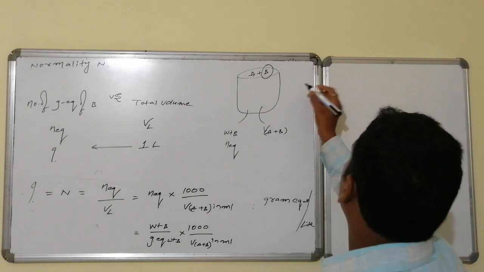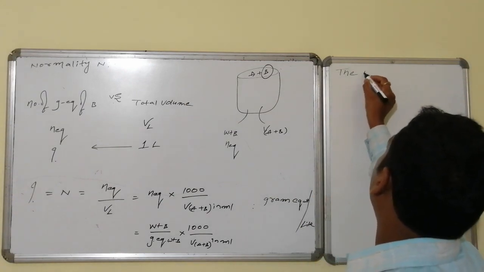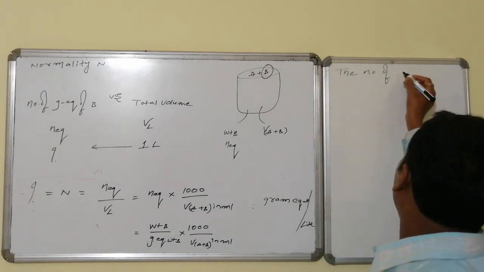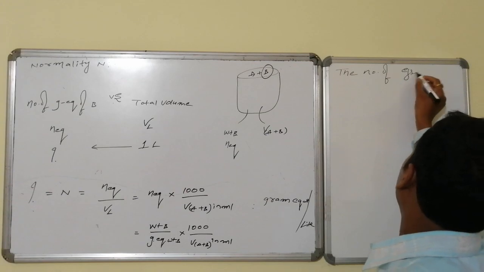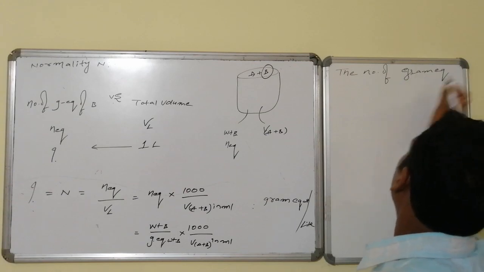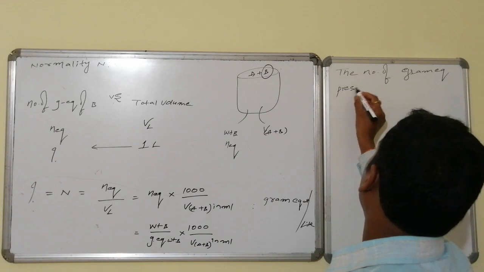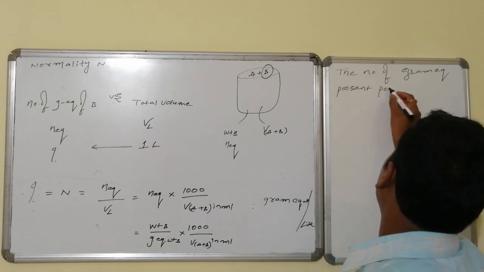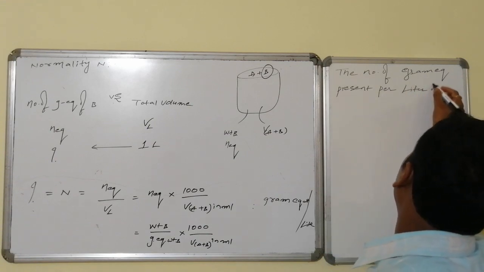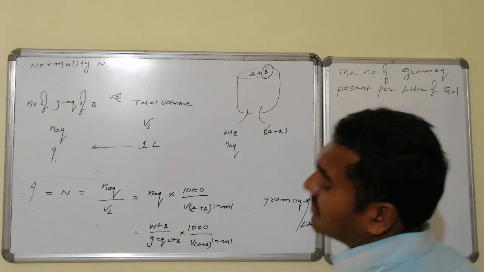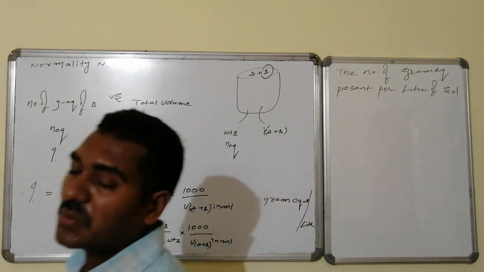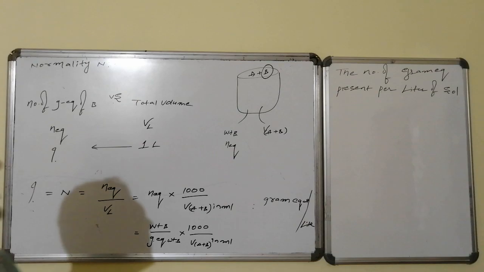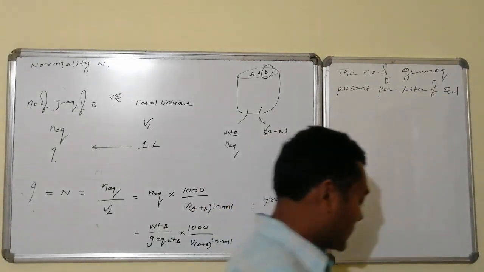The definition of normality: the number of gram equivalent weights of solute present for every 1 liter of solution is known as its normality.